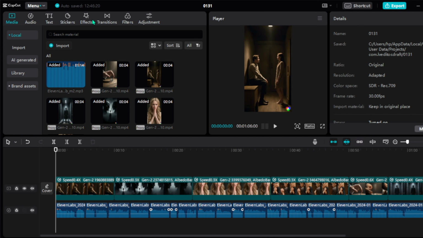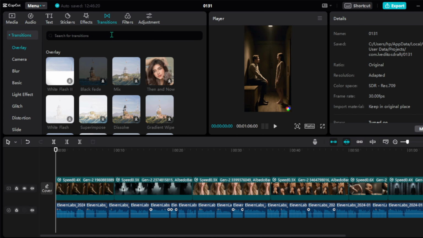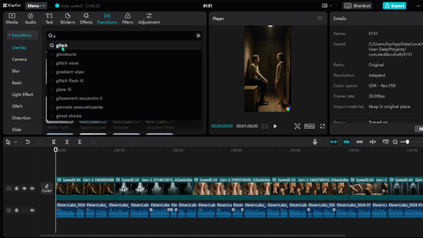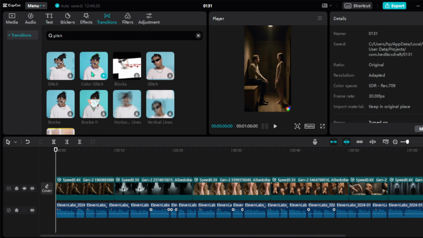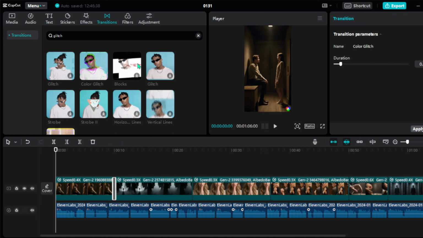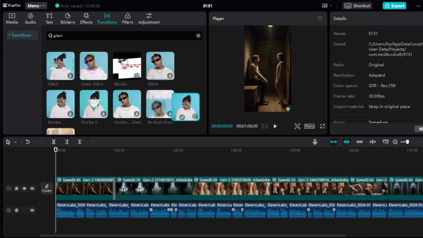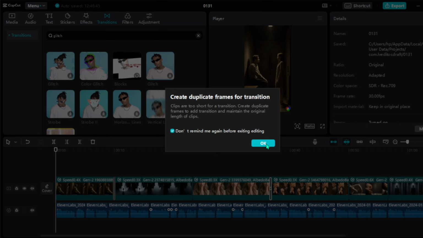We should add some cool transitions. Go to Transition from the top menu and search for glitch transitions and add it. Simply drag it on the timeline and place it right between the 2 videos. Make sure to browse through all of the transitions and pick the ones you like. After that, add transitions in between all videos.